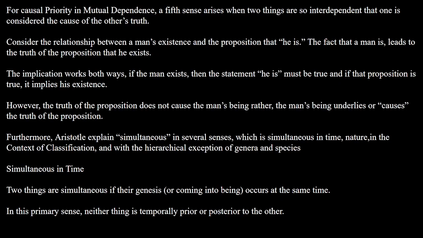And so, furthermore, Aristotle explains simultaneous in several senses, which are simultaneous in time, in nature, in the context of classification, and with the hierarchical exception of genera and species. Simultaneous in time is when two things are simultaneous if their genesis or coming into being occurs at the same time. In this primary sense, neither thing is temporally prior or posterior to the other.